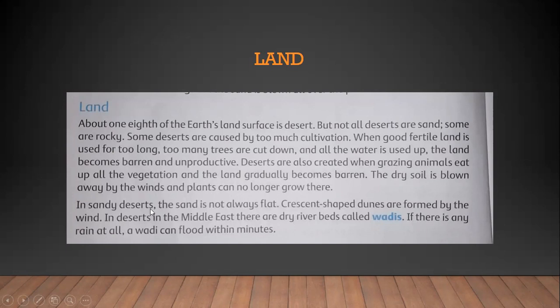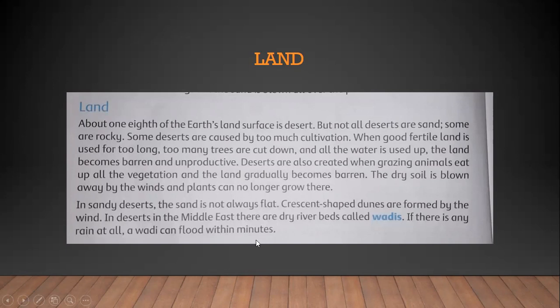In sandy deserts, the sand is not always flat. You can't say that sand is in the same state all the time. No. Crescent shaped dunes are formed by the winds. Strong winds blow in the desert areas. Hot, strong winds. In deserts in the Middle East, there are dry river beds called wadis. If there is any rain at all, a wadi can flood within minutes.